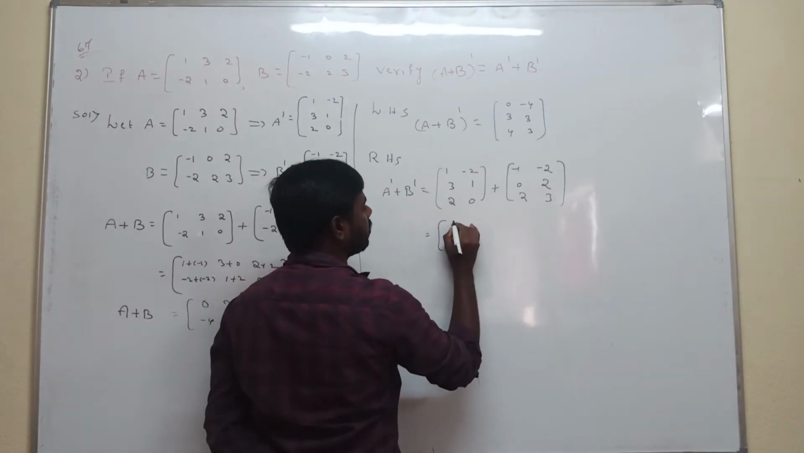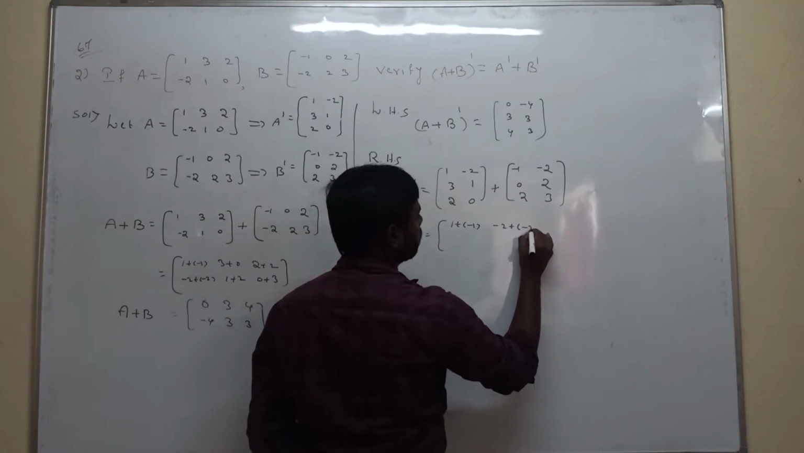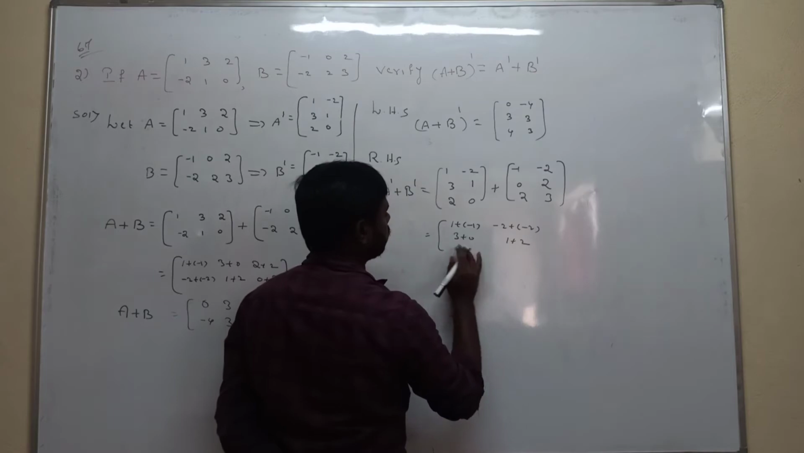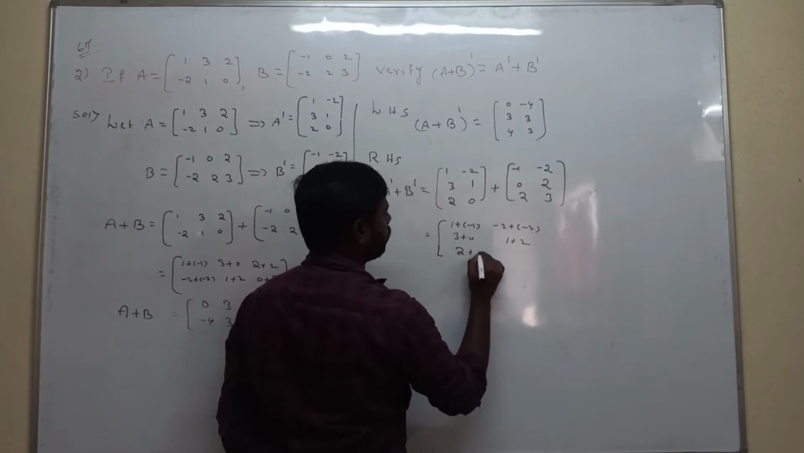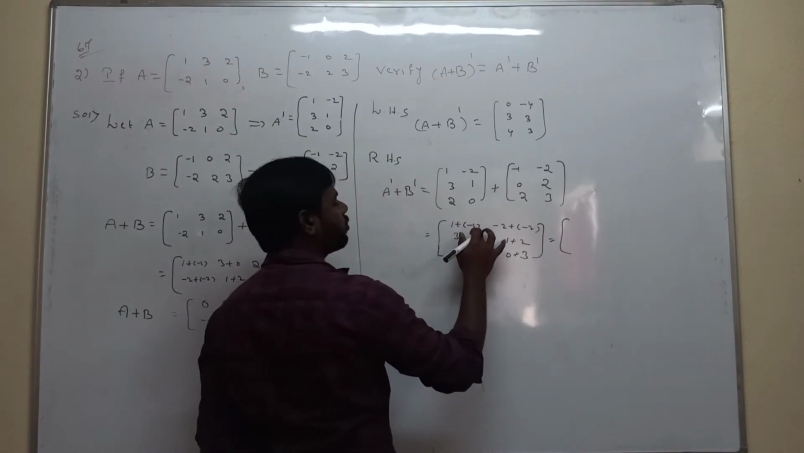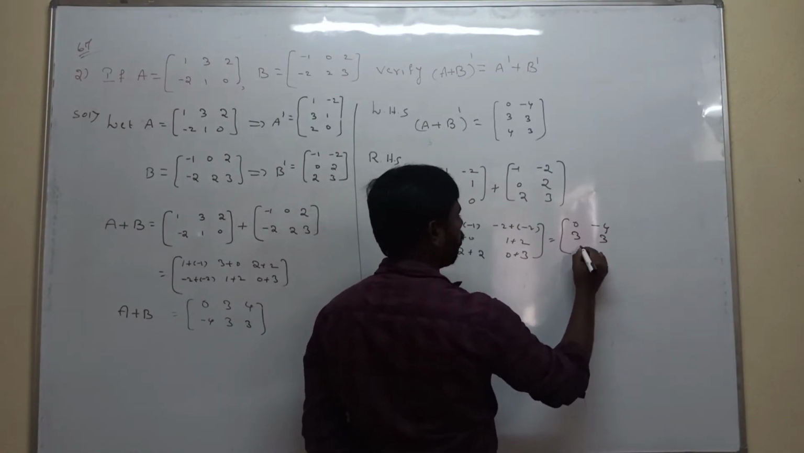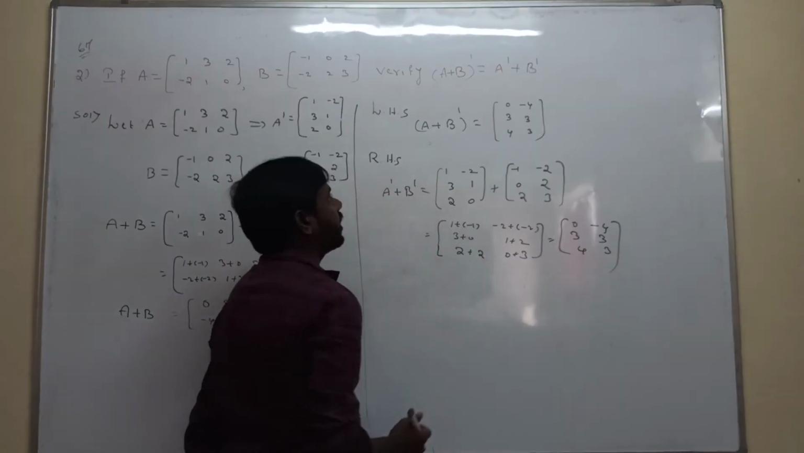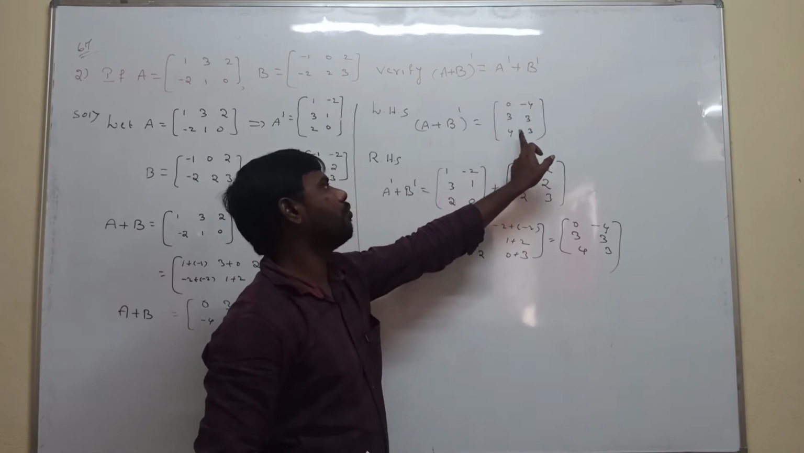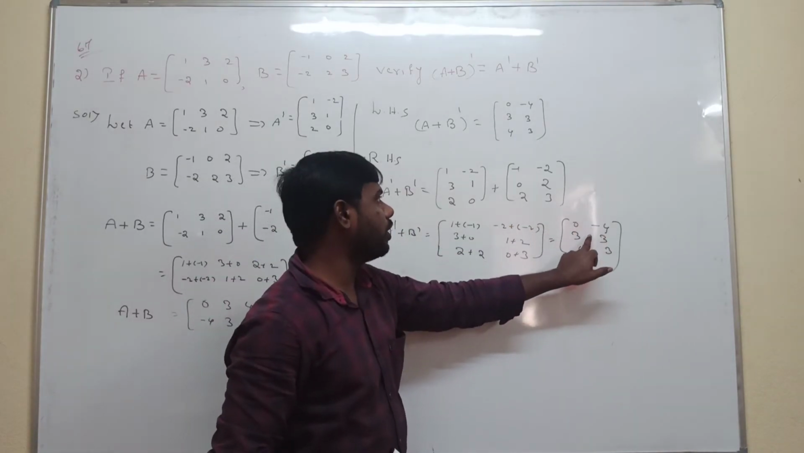1 plus -1, -2 plus -2, 3 plus 0, 1 plus 2, 2 plus 2, 0 plus 3. This is equal to 1 plus -1, which is 0, then -4, 3, 3, 4, 3. See, for the LHS, (A plus B) whole transpose value is 0 -4 3, 3 4 3, and the A transpose plus B transpose value is also 0 -4 3, 3 4 3.